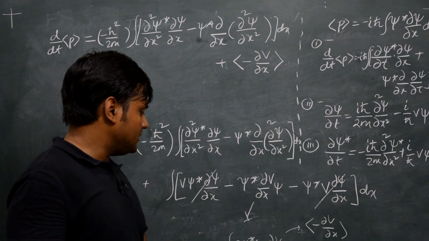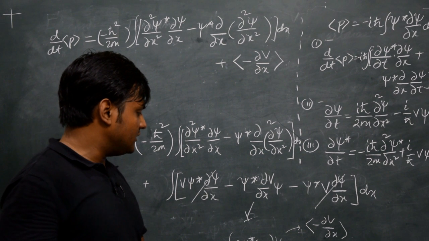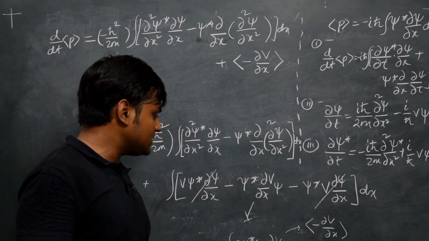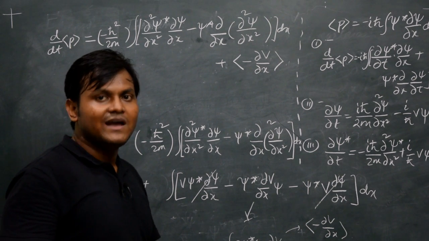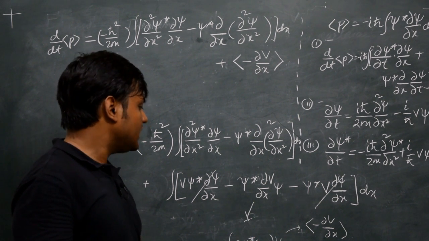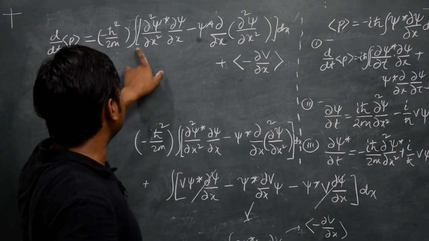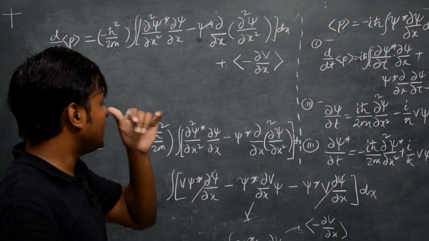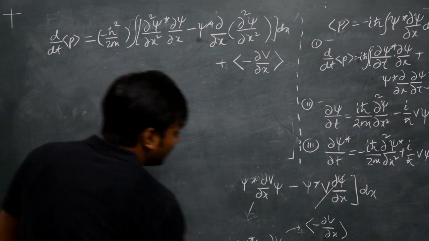This is how the expectation values are defined. You sandwich the operator between psi star and psi, and that gives you the expectation value of that particular physical quantity. In this case, the physical quantity is del V by del x. So I'm going to write it here. Now let's look at the first term. So what happens to the first term? That is what we need to do now.